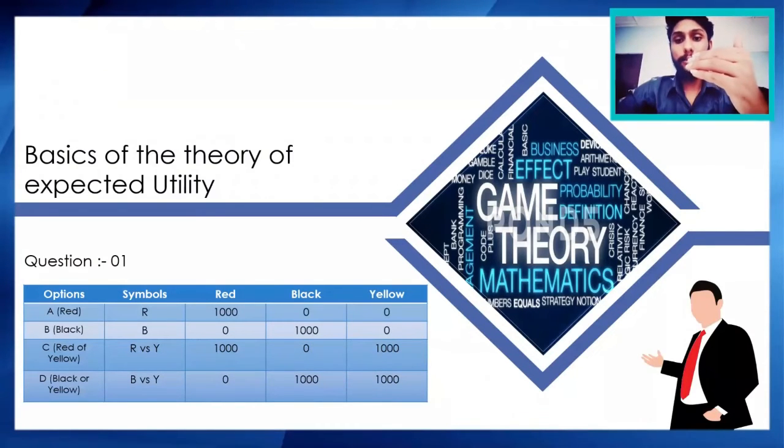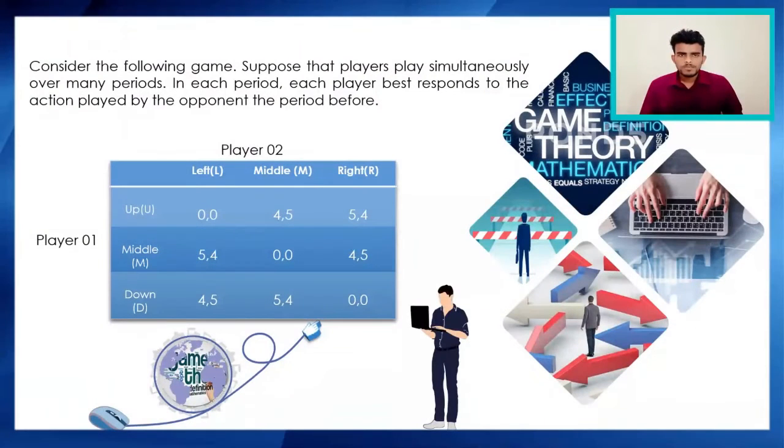Here, the decision maker doesn't know how many black balls and yellow balls there are. All she knows is that there are only 6 black and yellow balls. Based on the above points, this game does not apply under the basics of the theory of expected utility. The next question will be explained by Padushan. Thank you, Rimaz.